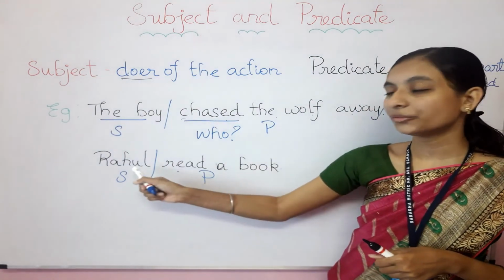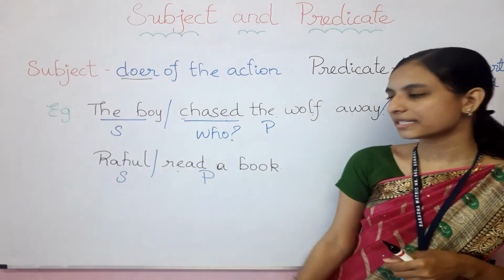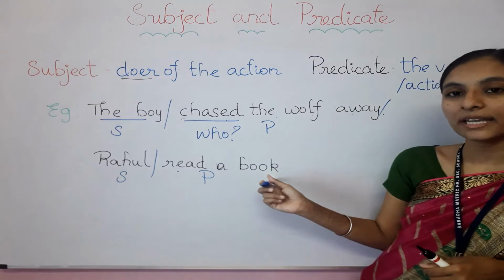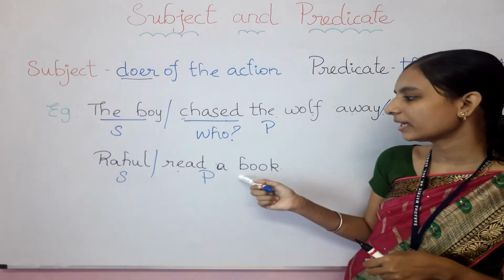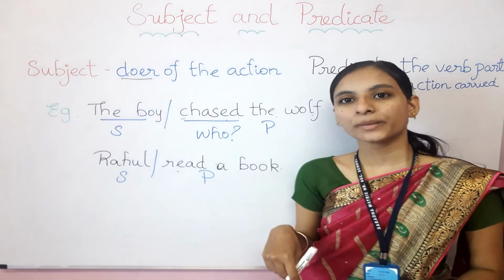So first you need to find out the subject. If you find out the subject, put S and yes. And from the verb to the end of the sentence will be the predicate. We can put P. Okay. So now one more method. What is the one more method I said?